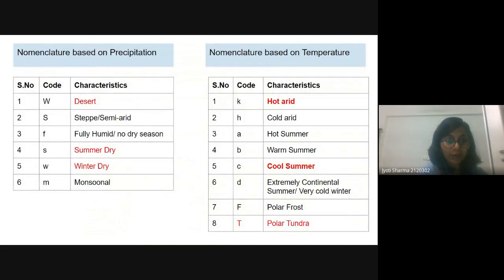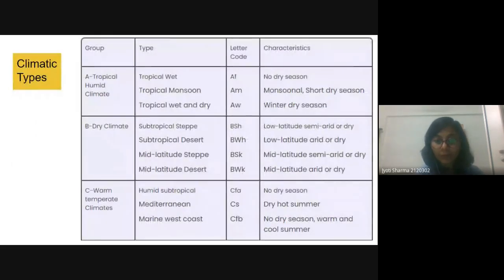So based on this letter code, we can estimate what the climatic condition would be at that region.